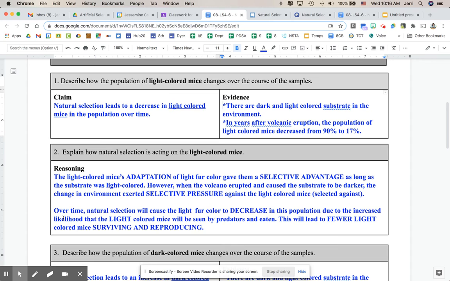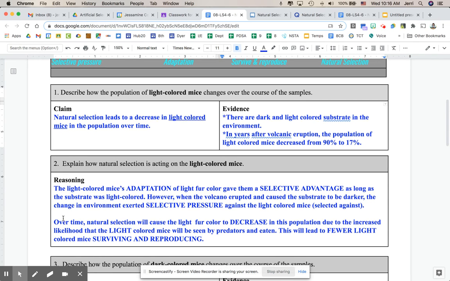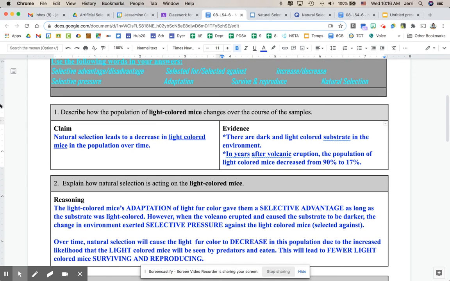Okay, so the last part of the reasoning that we will do, or the last part of the CER that we'll do, is reasoning. And this is where we explain the science behind our claim and how our evidence supports our claim. So this is where we're going to use some new words. And remember, those words are up here at the top so that you can see what vocabulary we need to be able to work with.